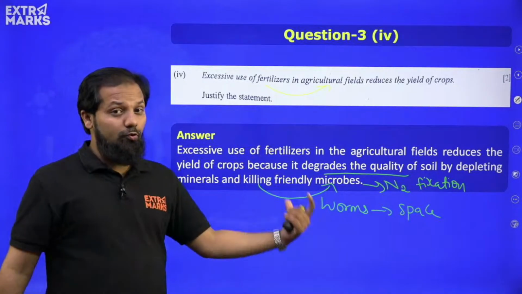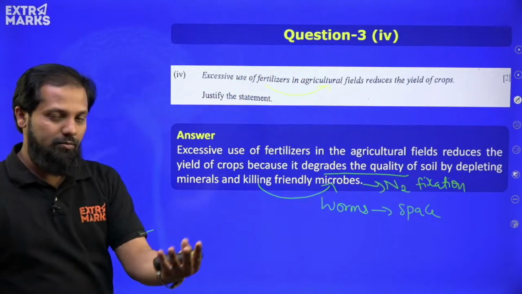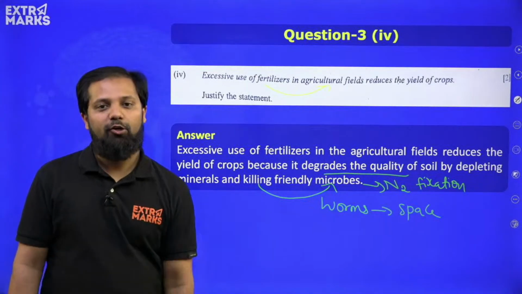So all these useful organisms will get killed when excessive fertilizers, which are chemicals, are used here. Okay, so if you justify the statement, you are going to get 2 more marks.